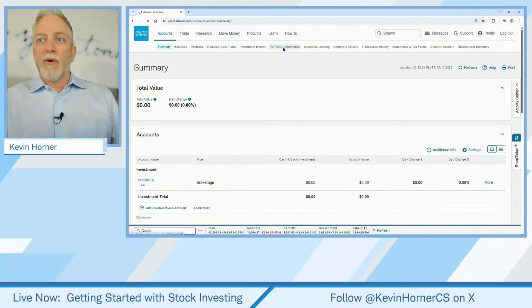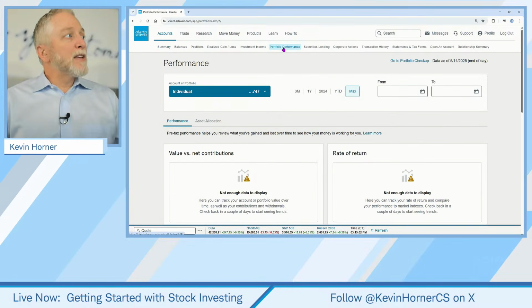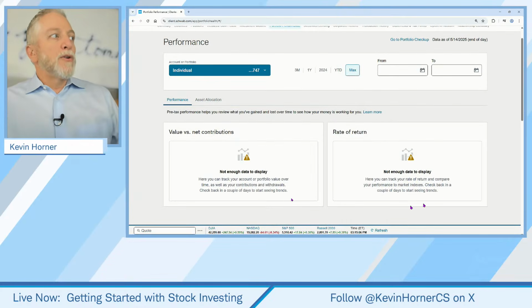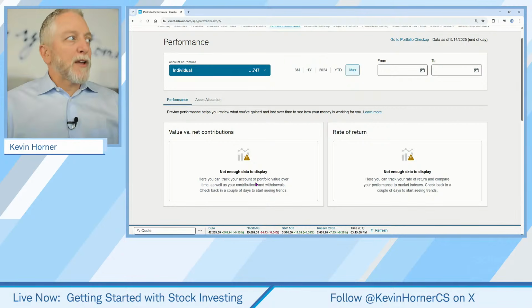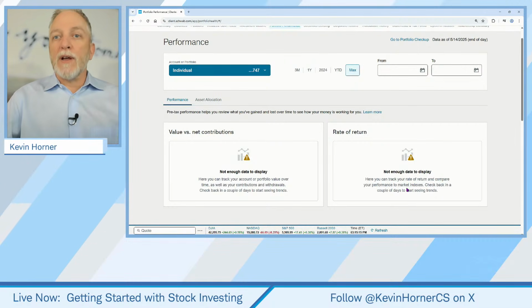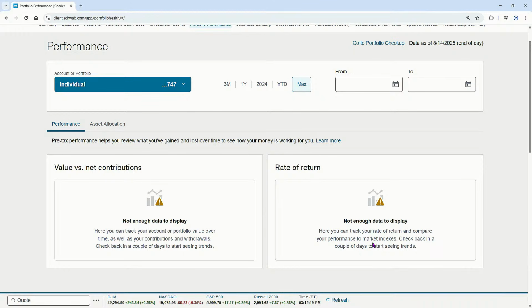portfolio performance. Now, portfolio performance for all of you is going to maintain some opportunity to monitor your valuations. How are things looking? What is my asset allocation? What is my rate of return relative to the risk I'm taking on? This is an excellent page for you. And I say for you because I can't show you these values as it relates to my example portfolio, but